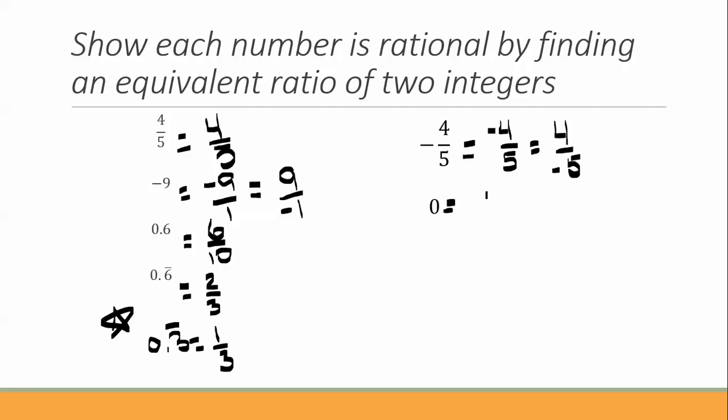0 is 0 over any number that you want. You can do 0 over 1, 0 over -3, 0 over 10. Those are all equal to 0.